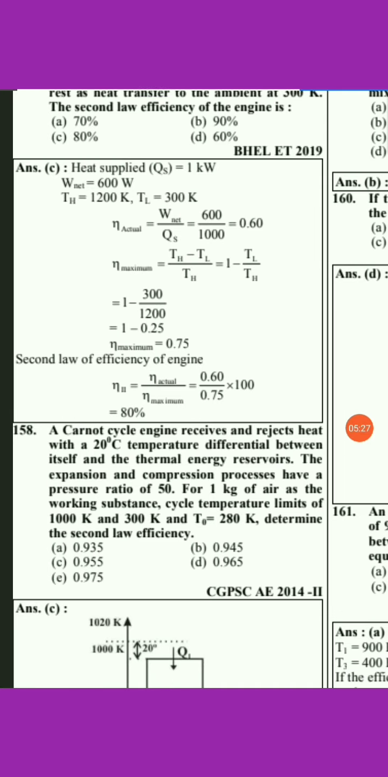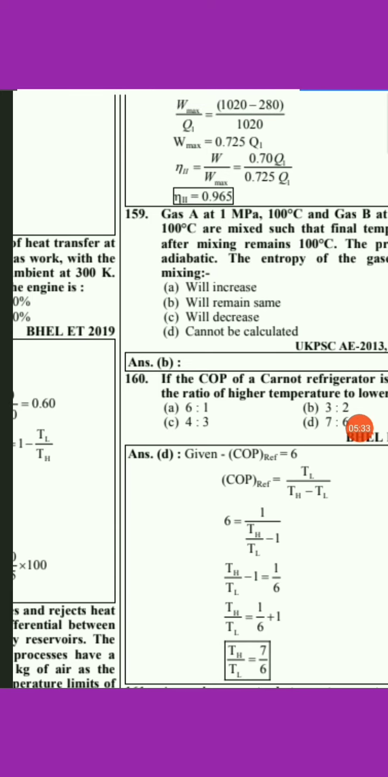Here we can see the second law efficiency comes out to be 0.965. So here option D will be the right answer. It is not option C, as the efficiency is 0.965. Just calculate the value, that is 0.7 upon 0.725, as the value of the second law efficiency depends upon that. Just calculate and reply in the comment box.